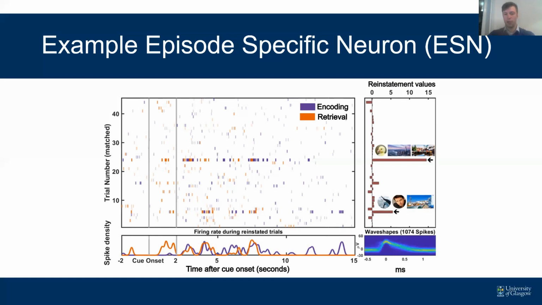I'd also like to point out that there's only about 1,100 spikes in a recording that typically lasts 30 to 45 minutes. So those neurons are firing very sparsely.